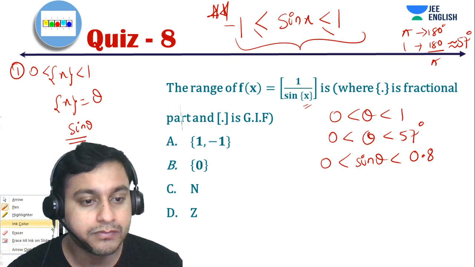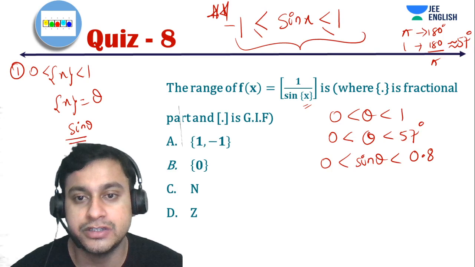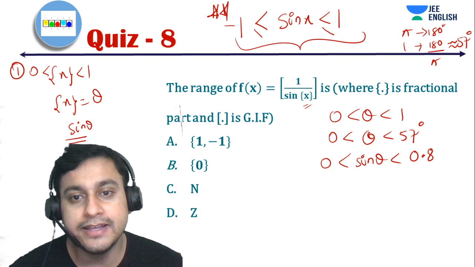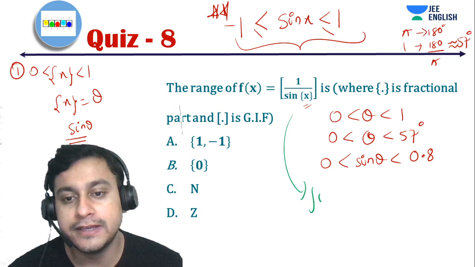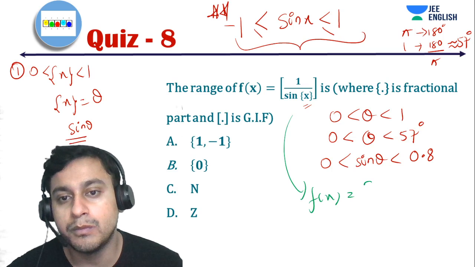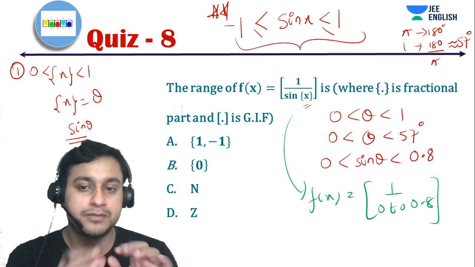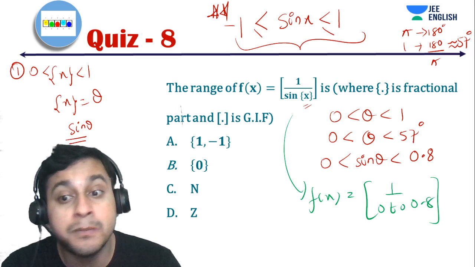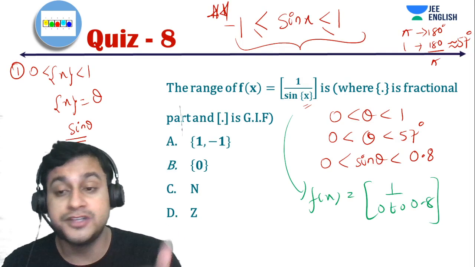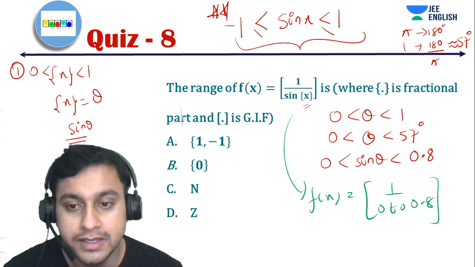Now if I go through this particular question, what am I getting? I am getting f of x as box of 1 by something from 0 to 0.8, right? So how many numbers do we have from 0 to 0.8? Infinite numbers, right?